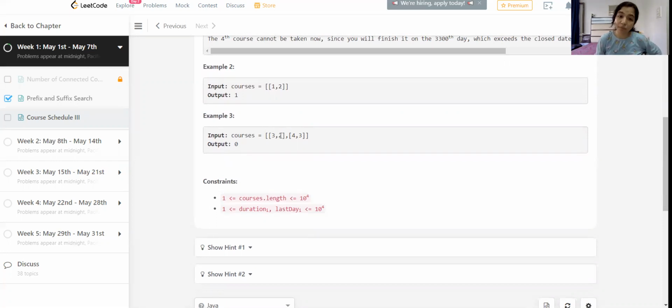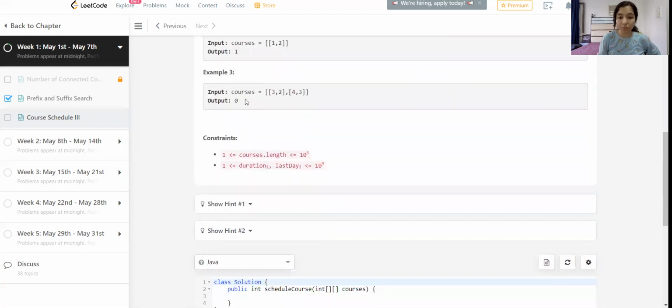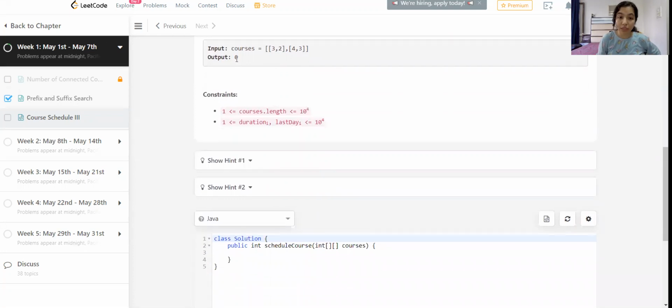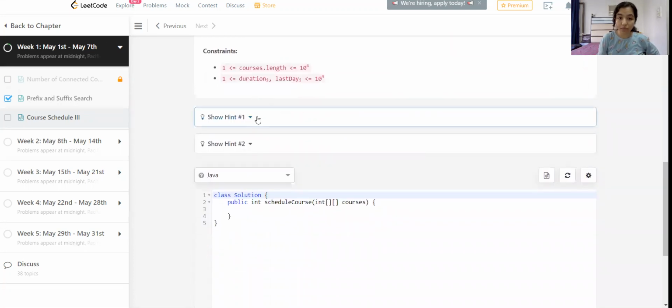That is not possible because we cannot complete a 3-day course in a 2-day window. So we don't consider this, and the second case has the same problem. So we return the output as 0.